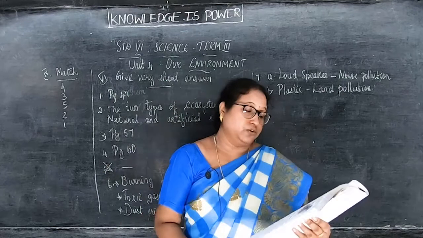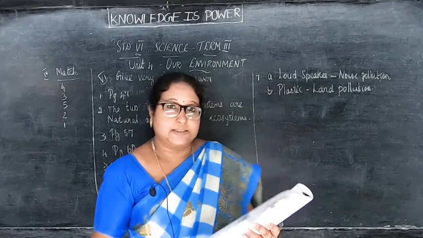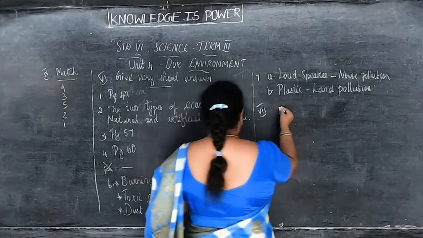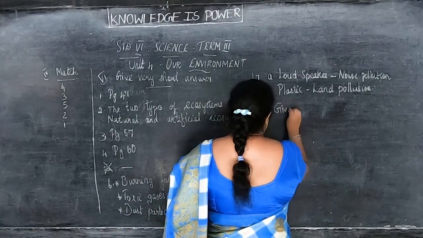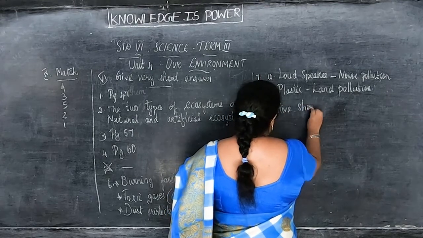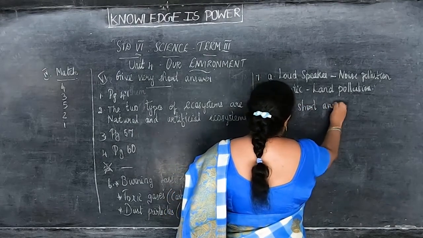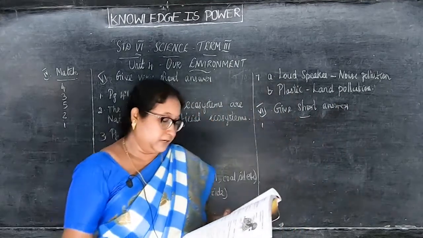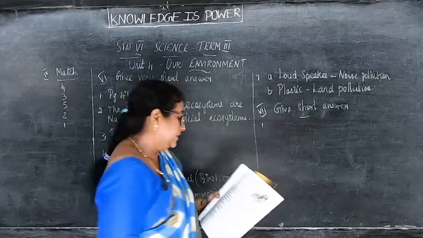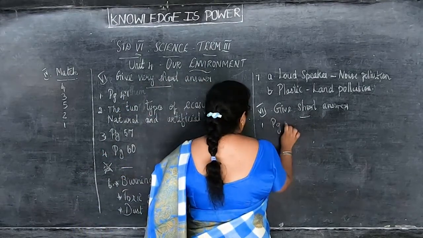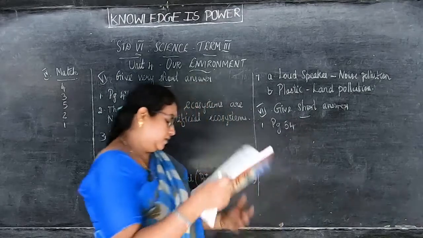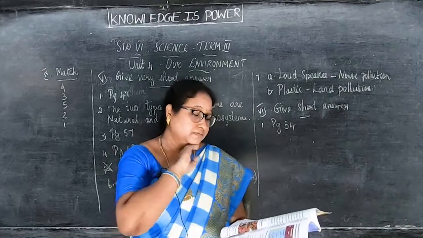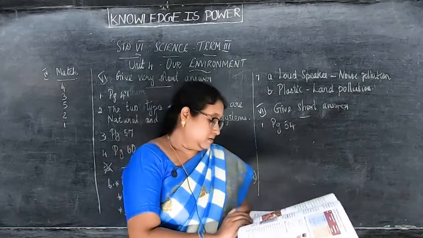Now we'll go to the give short answer. Roman number 7. Give short answer. In that first one, what is biodegradable waste? You can take page number 54.